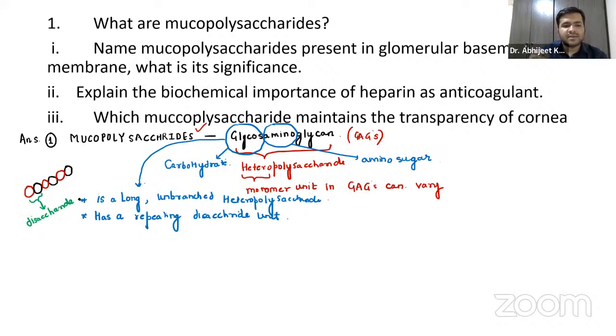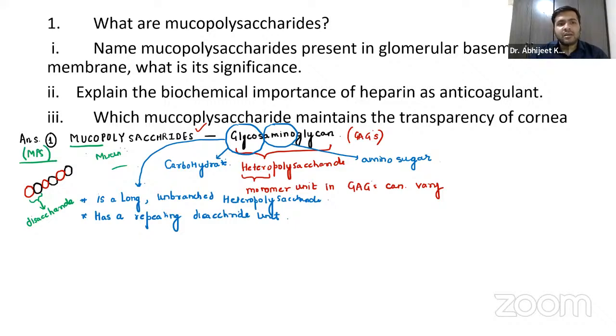Disaccharide unit that is repeating. So why this muco, guys? Mucus. It is first seen in mucin, right? So it is also called mucopolysaccharides, or we commonly call it MPS. Mucopolysaccharides, glycosaminoglycans, or heteropolysaccharides. They are one and the same thing, guys.